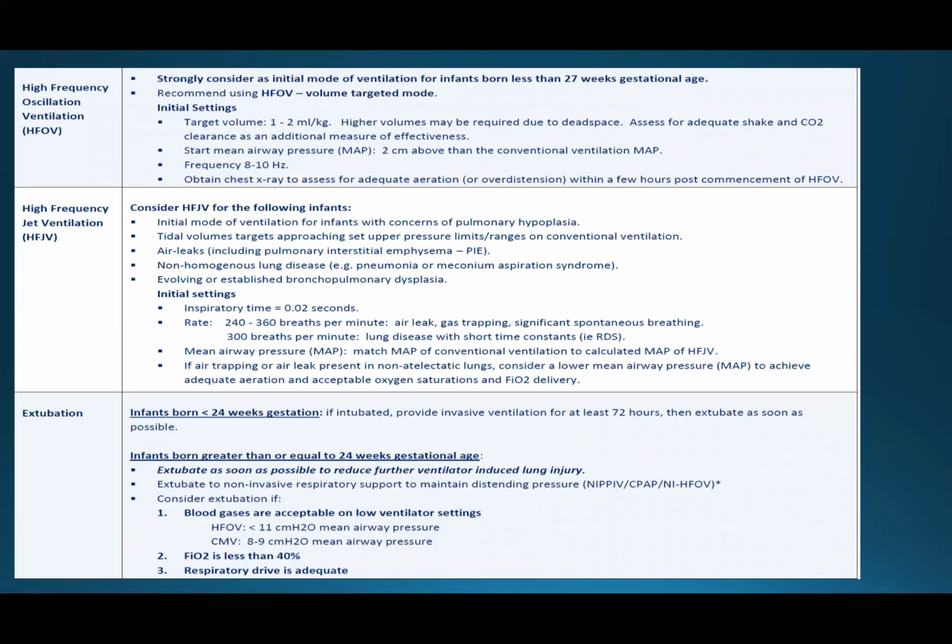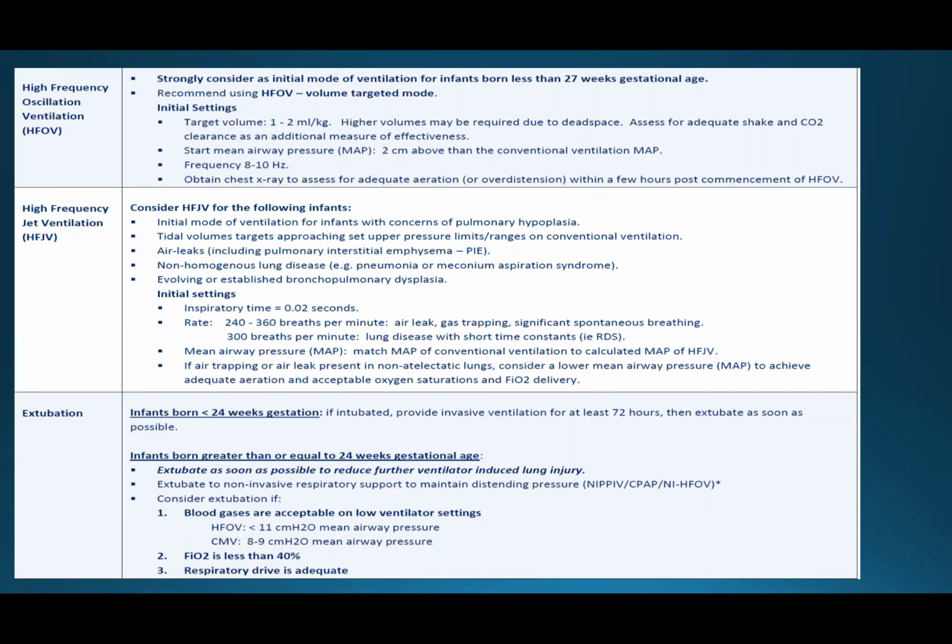Regarding extubation, infants born at less than 24 weeks of gestation have to be intubated to provide invasive ventilation for at least 72 hours, then extubated as soon as possible. For infants born at 24 weeks or more, extubate as soon as possible to reduce further ventilator-induced lung injury. Extubate to non-invasive respiratory support to maintain distending pressure, with non-invasive mechanical ventilation. Then consider extubation if blood gases are acceptable on low ventilatory settings.